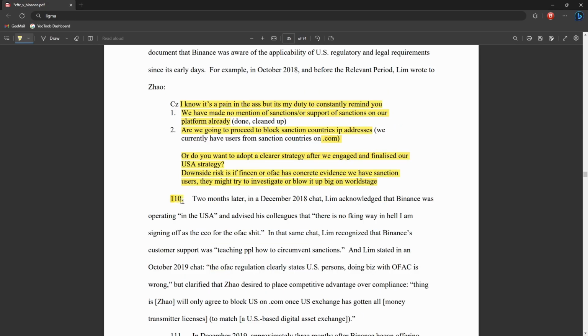In section 110, they say 2 months later, in a December 2018 chat, Lim acknowledges that Binance was operating in the US and advised his colleague that there was "no effing way in hell I'm going to be signing off as the CCO for that OFAC shit."